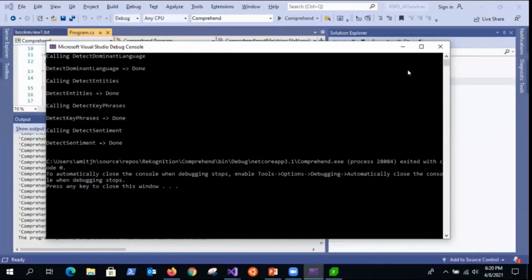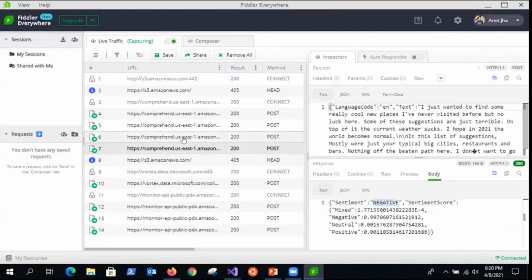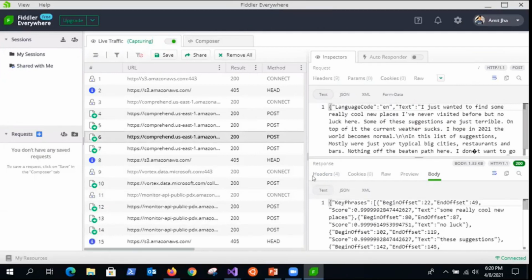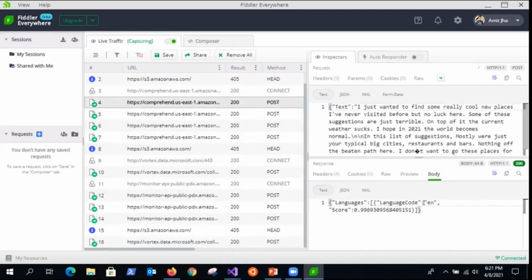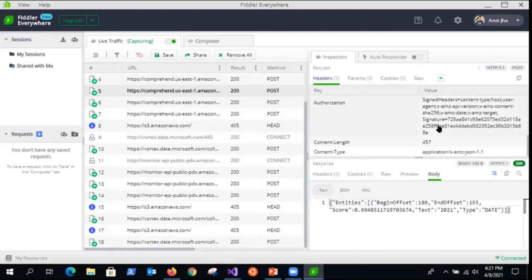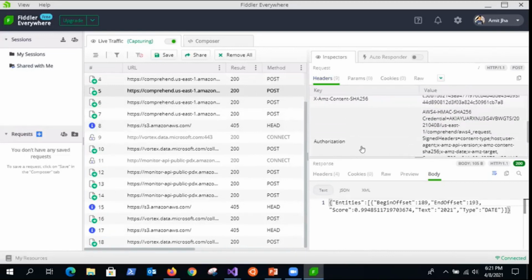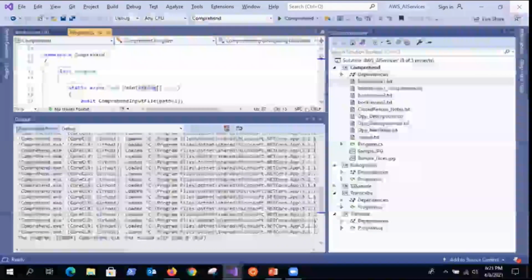Okay, so it calls so many different functions and it identified different sets of attributes from it. Here you go, if you see. It found sentiment negative. It called and found the key phrases. It found the actual entities, there were not many. And then it found the actual language in the text that was being passed, right? And each one of them, it's basically the same thing. Header-wise, you see the same authorization, right? That's being passed. Okay, so any API call, that is going to be the way in which it passes the HMAC signature.